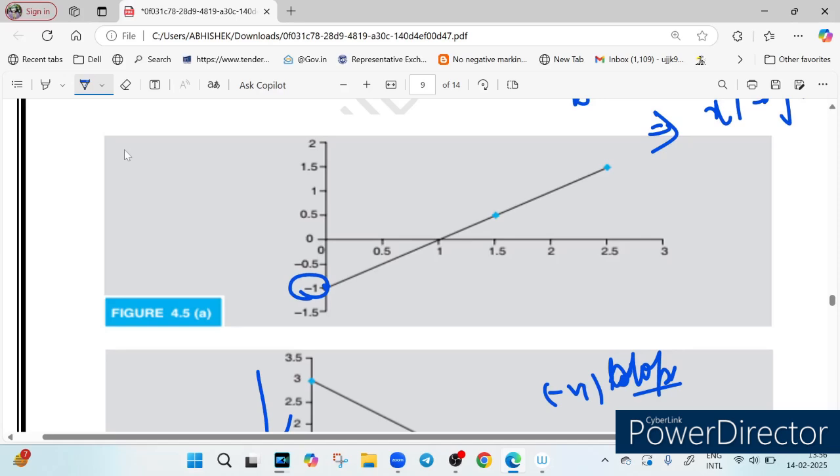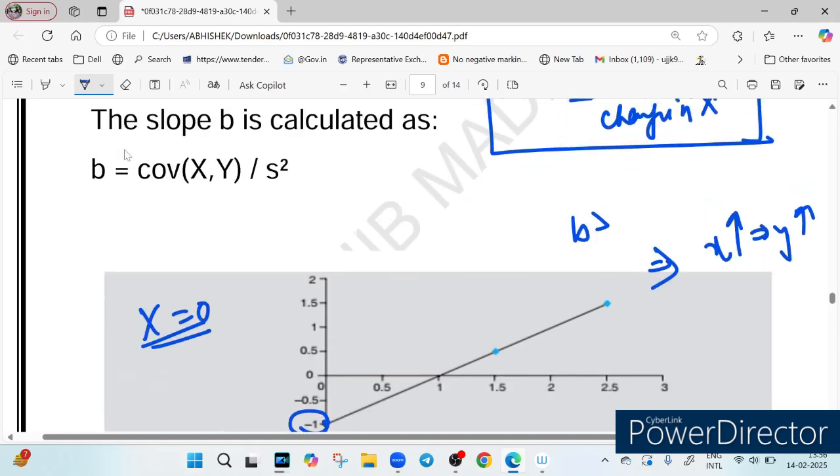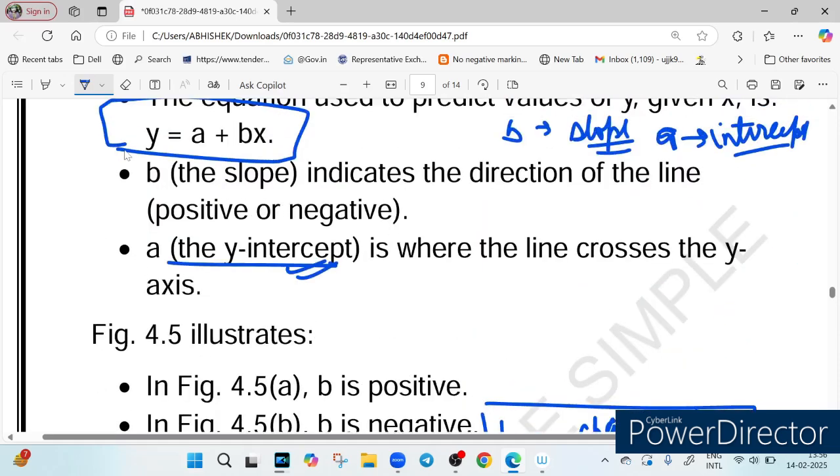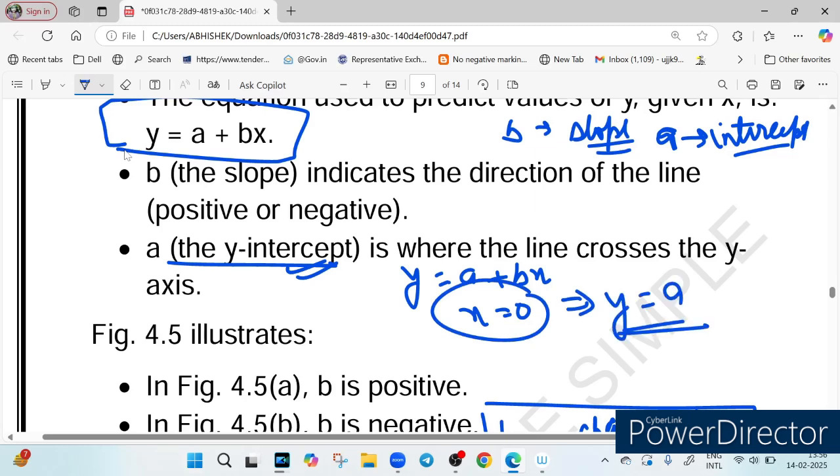Now what if x is equal to 0? If x is equal to 0, what will be y? Please see this equation: y is equal to a plus bx. Suppose I put x equal to 0, then what is the value of y? Y will be the value of a. So think of it as the baseline value where there is no change in the influencing factor.